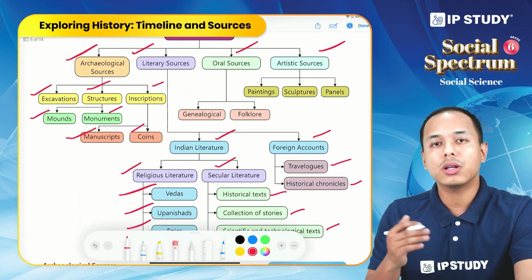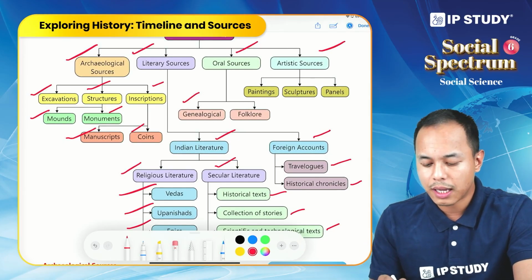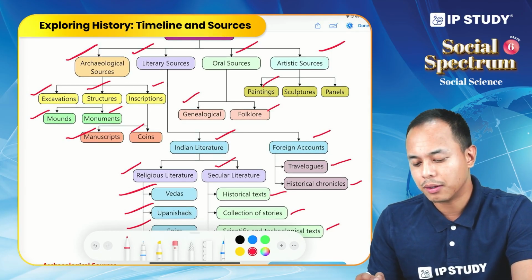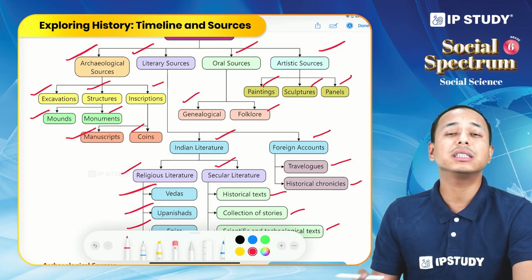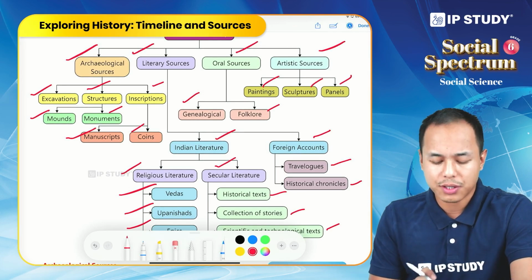Now comes oral sources, divided into two: genealogical and folklore. And lastly, artistic sources are divided into paintings, sculptures, and panels. So this is, we can say, a detailed classification of different sources of history.